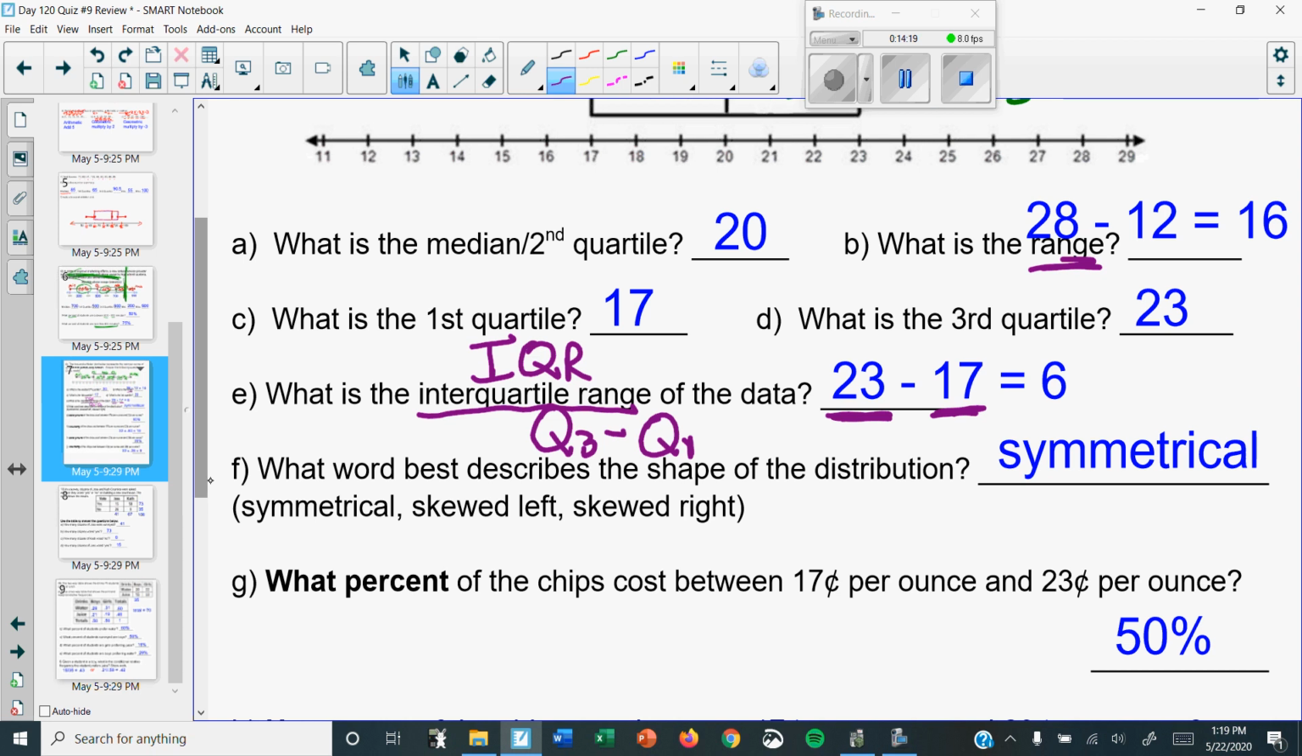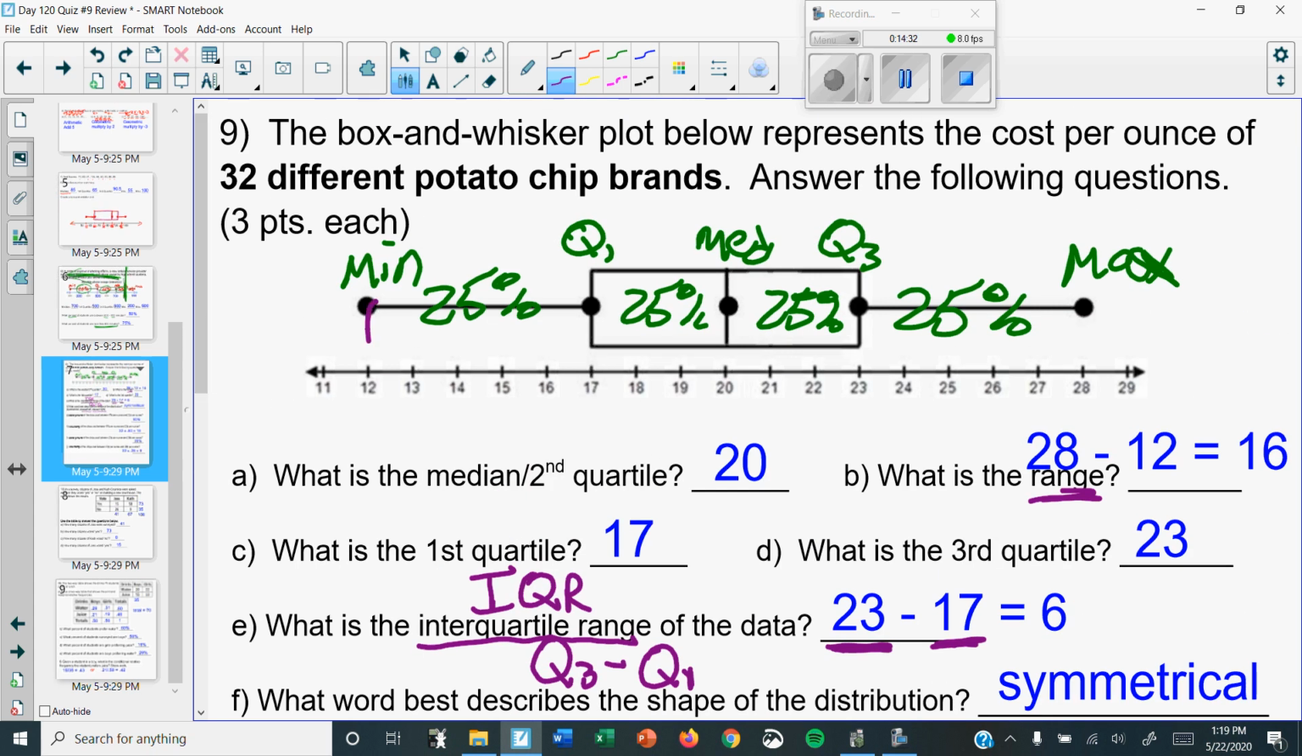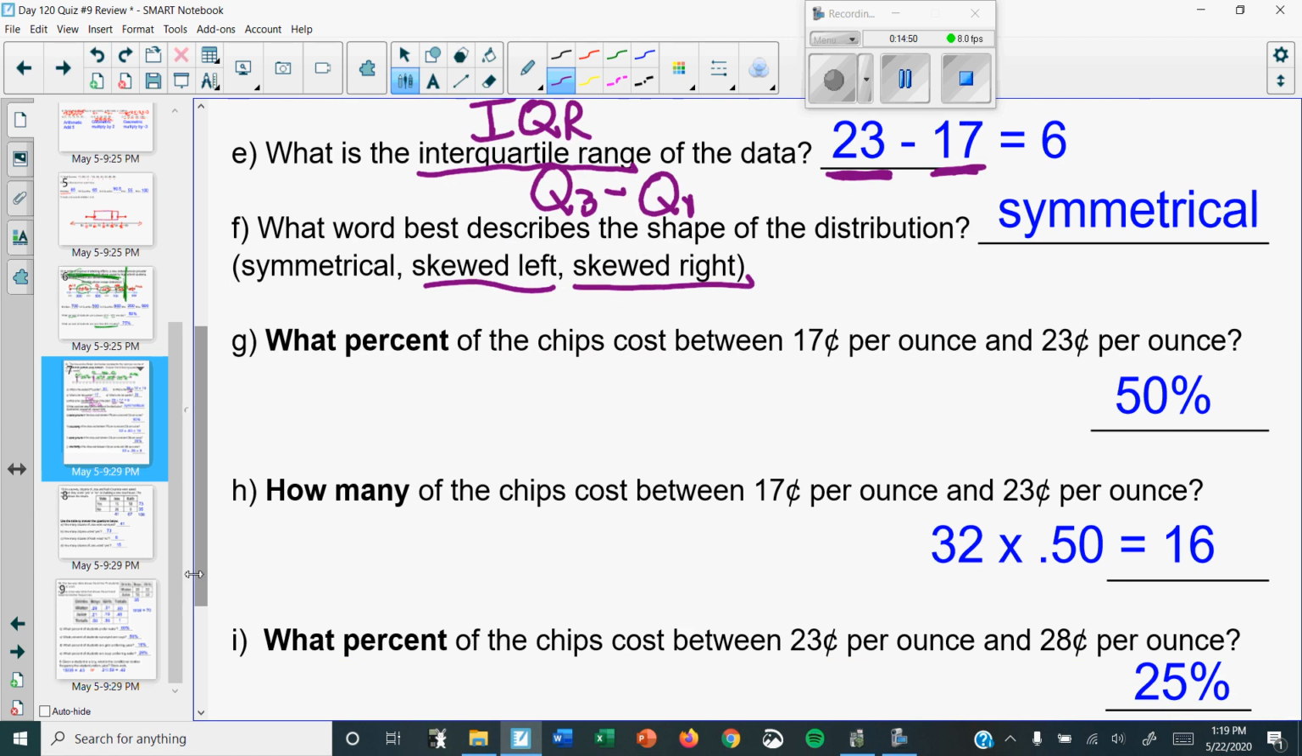Now it says, what word best describes the shape? Is it symmetrical, meaning same size whiskers? Skewed left, meaning the left whisker is bigger? Or skewed right? So look at the whiskers. This whisker is from 12 to 17, so that's 5. This whisker is from 23 to 28, which is also 5. Since they're the same, we say the whiskers are symmetrical, which means the distribution is also symmetrical.